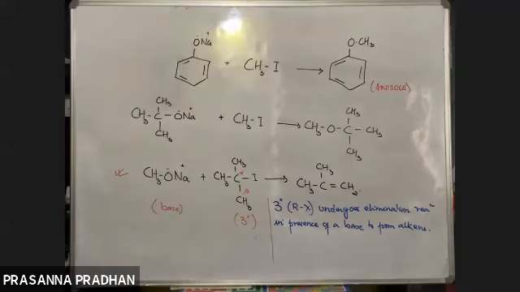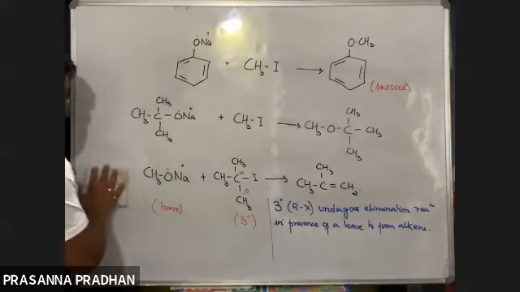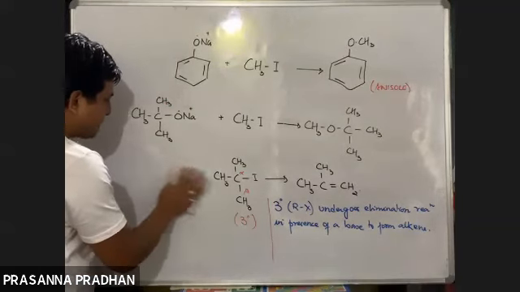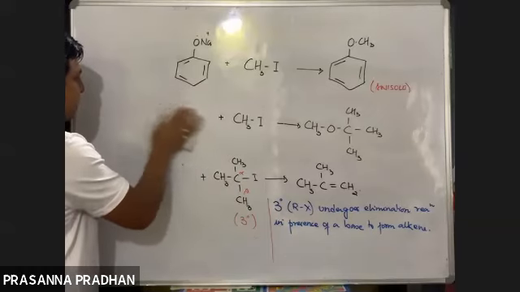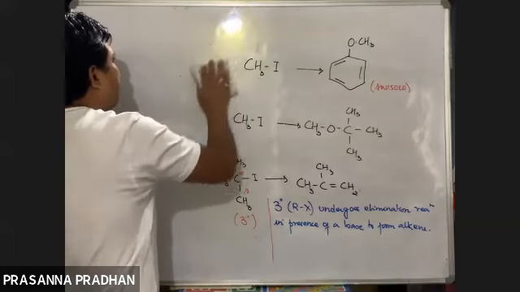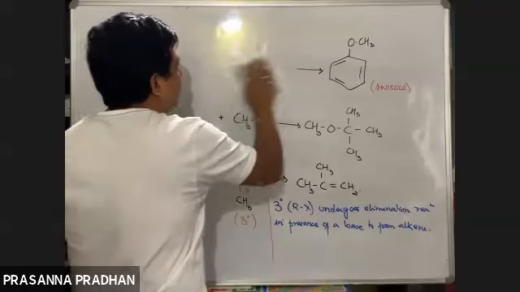Phenol to anisole. Okay. So this is all about your Williamson synthesis. Remember, in Williamson synthesis, if we are asked to prepare unsymmetrical ethers, then the smaller alkyl group has to come from your alkyl halide.